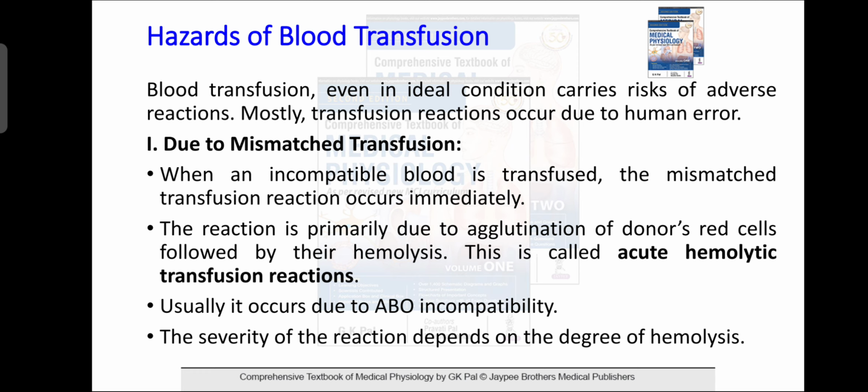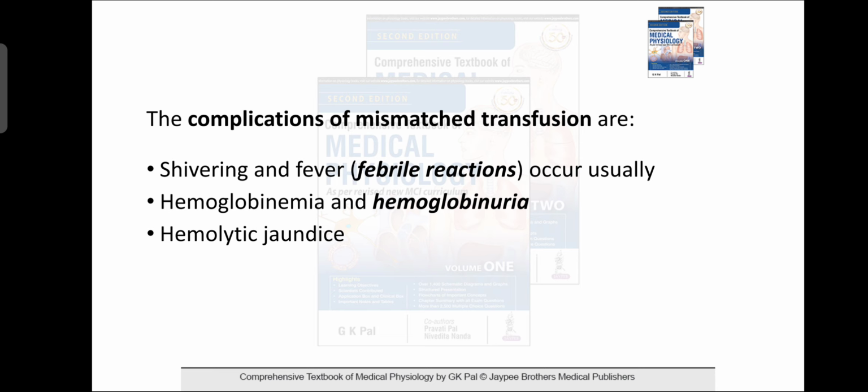It usually occurs due to ABO incompatibility, and the severity of the reaction depends on the degree of hemolysis. So this is the ABO incompatibility due to mismatched blood transfusion. The complications of mismatched blood transfusion are shivering, that is cold and fever, a febrile reaction usually occurs. Release of hemoglobin, so a rise of hemoglobin in the blood, that is hemoglobinemia, and appearance of hemoglobin in the urine produces hemoglobinuria, and hemolytic jaundice occurs.